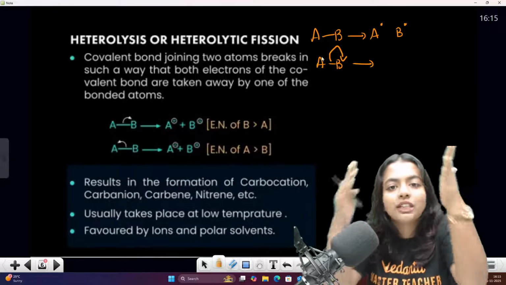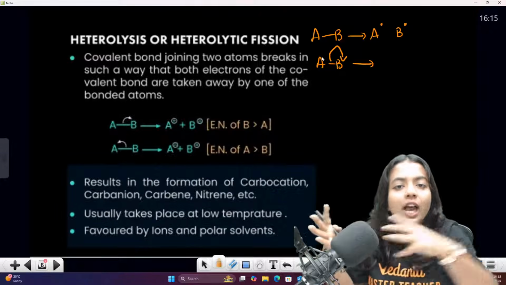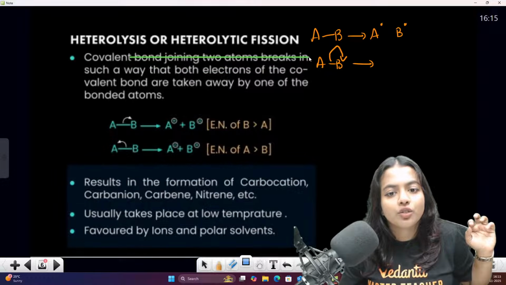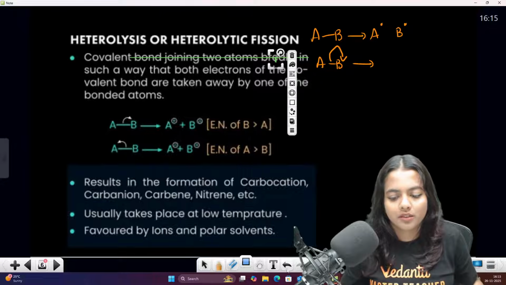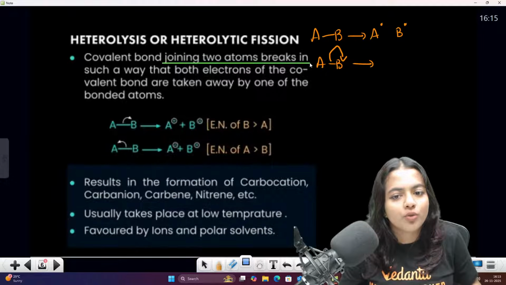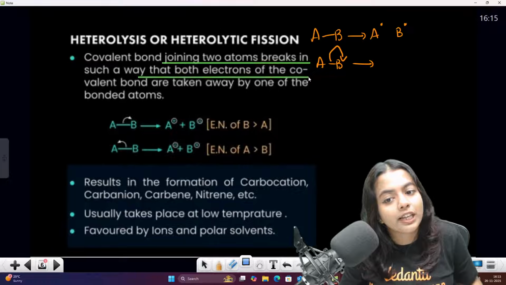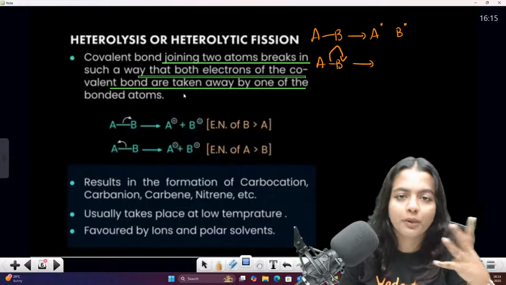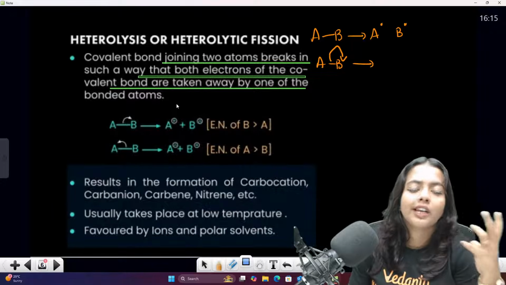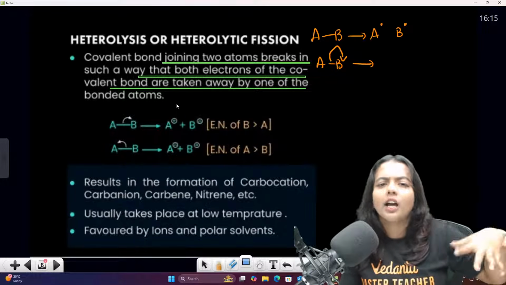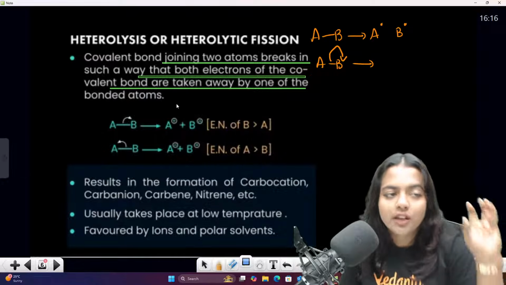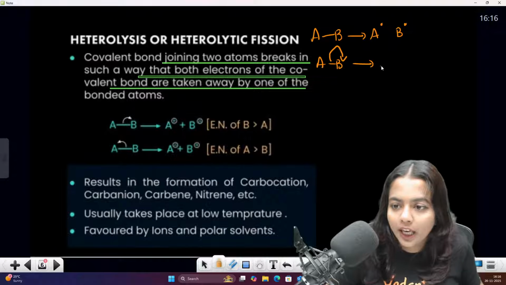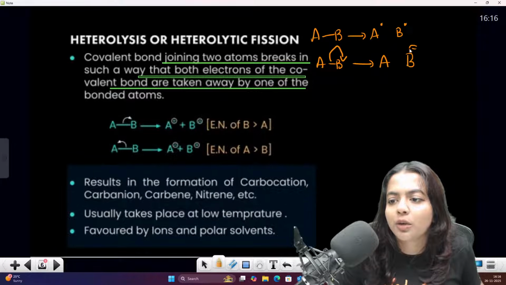Heterolysis means that is actually the division. One will be accepting everything and one will be giving everything. So we can say that the covalent bond joined by the two atoms breaks in such a way that both electrons of the covalent bond are taken away by one of the bonded atoms. It depends upon their electronegativity. Actually அவங்க electronegativity யாருக்கு அதிகமா இருக்கோ, it depends upon a lot of factors also. அந்த ஃபேக்டர்ஸை பற்றி நான் சொல்லலை. இங்கே பார்த்தீங்கன்னா A-க்கு ஒன்றுமே இருக்காது, B-க்கு மொத்தமாக அந்த பாண்டு போயிடும்.